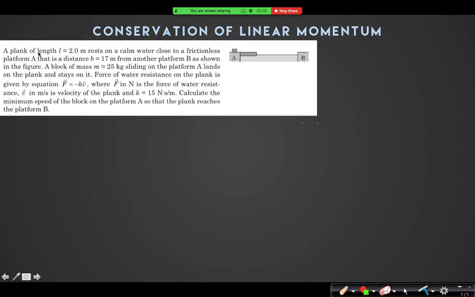The question says a plank of length 2 meter rests on a calm water close to frictionless platform A, that is at a distance 70 meter from another platform B. The block of mass 25 kg sliding on the platform lands on the plank and stays on it. Force of water resistance on the plank is given by F equal to minus kV. Calculate the minimum speed so that the plank reaches the platform B.